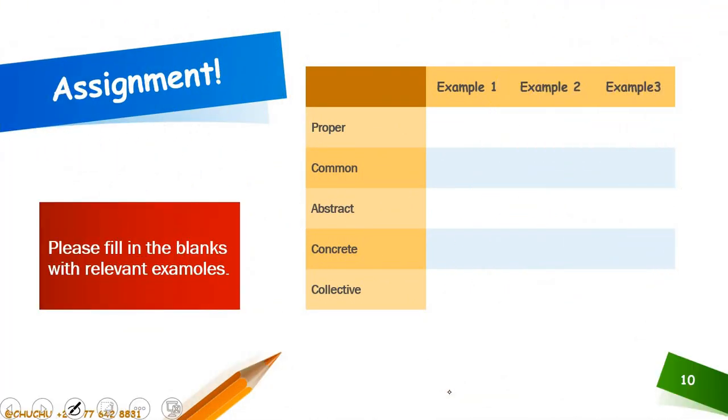So this is an assignment that I want you to quickly attempt. That is, look at the table that we have here: a proper noun, common noun, abstract, concrete, and collective. Then we have those rows whereby you give examples. For example, if it is a common noun, maybe here it's a cup. You have one example. Then you move on to the second column, up to the third one. So for all these categories and groups of nouns, I want you to give 3 valid and good examples.